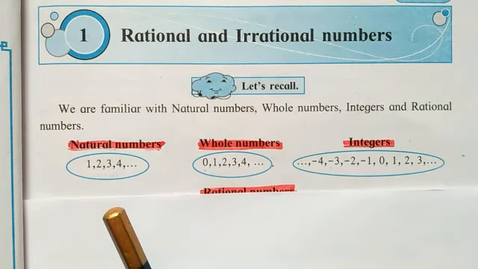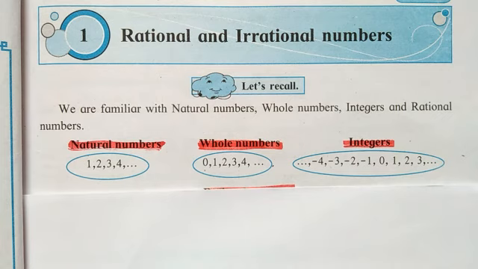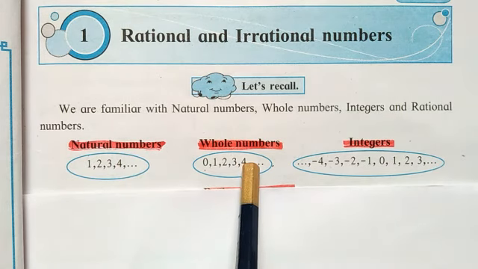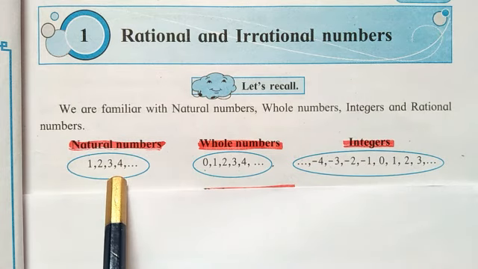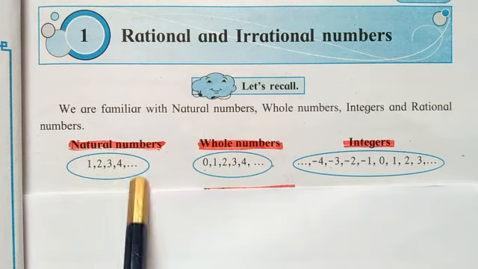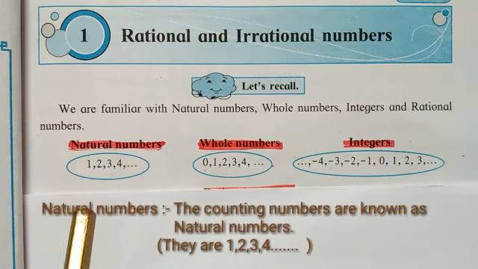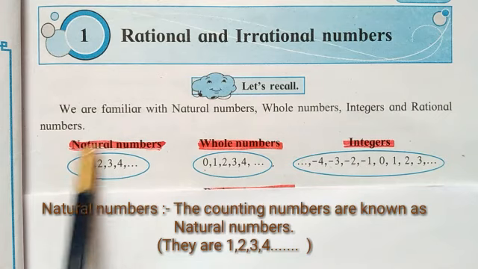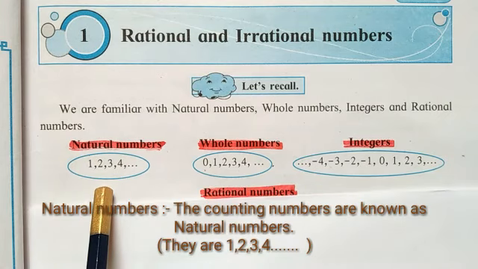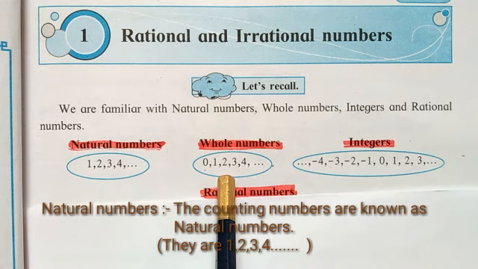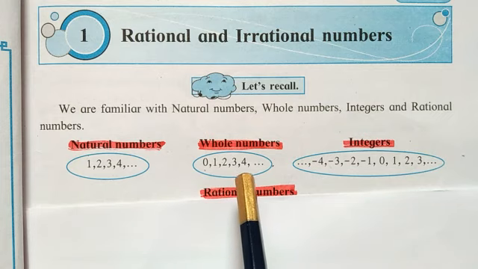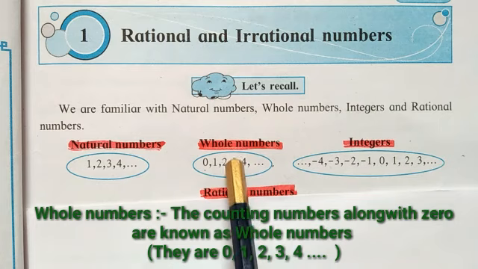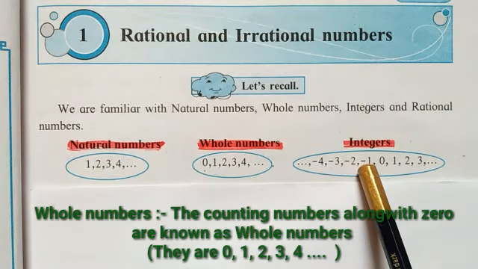Students, we are aware of the three most important concepts regarding numbers. First one, natural numbers, second, whole numbers, and third one, integers. Natural numbers, it means what? It is the counting of numbers which we start from 1, 2, 3, 4, and we can continue it unlimitedly. This set of numbers is called the natural numbers. When we start counting the numbers from 0, 1, 2, 3, 4, and we can continue it, then that set of numbers is called whole numbers. Now the third one is integers.